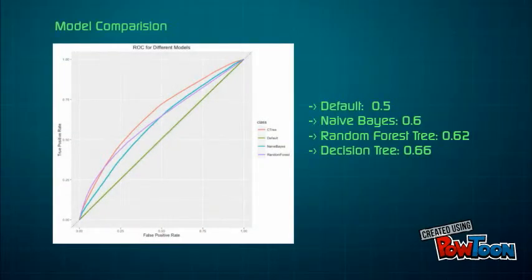In order to find the perfect model for the analysis, we first created a default model that gave an ROC of 0.5, followed by naive Bayes at 0.6, random forest at 0.62, and finally the best of all, the decision tree at 0.66. We took this and went further ahead.